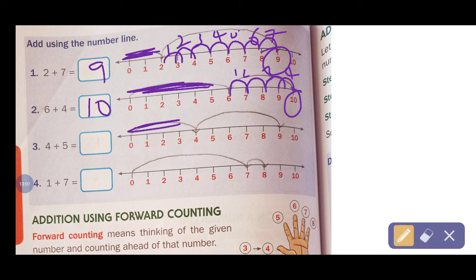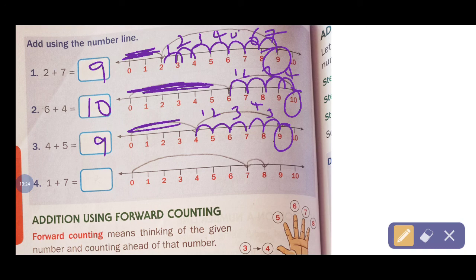4 plus 5. 4 after 5 you can count. 1 time, 2 time, 3 time, 4 time, 5 time. What will you get there? The answer is 9.